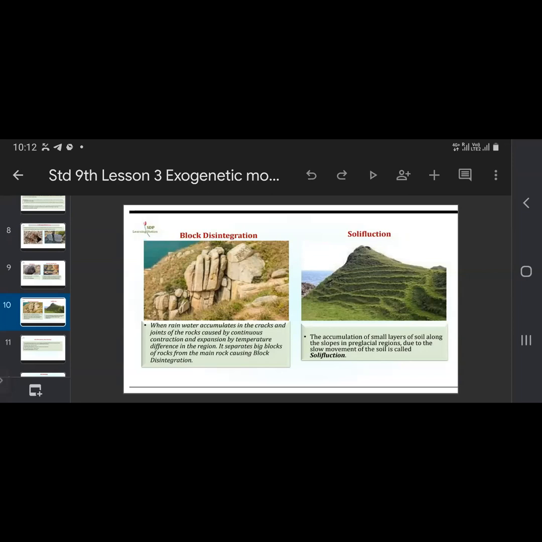Solifluction. Now, the action of small layers of soil along the slopes in the periglacial region, due to the slow movement of the soil, is called solifluction. What is here? The accumulation of small layers of soil means the soil is getting accumulated in layers, and where? Along the slopes in the periglacial region. So where the slope is there, the small layers of soil are getting accumulated. And this is a very slow movement.